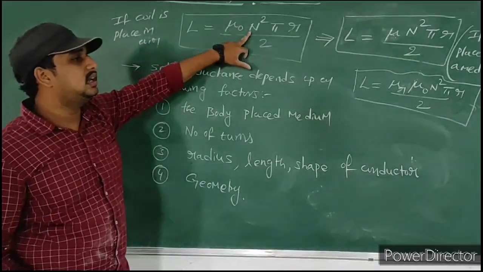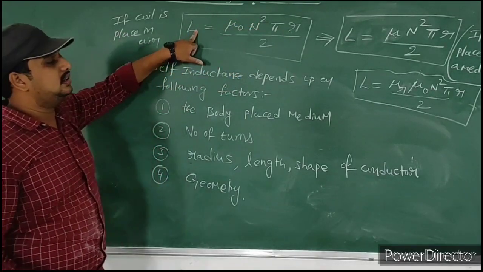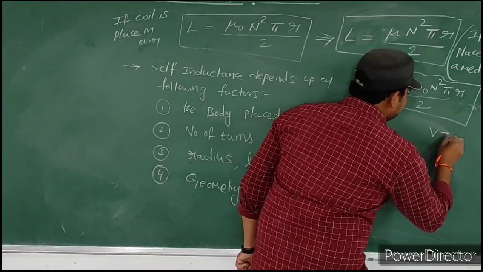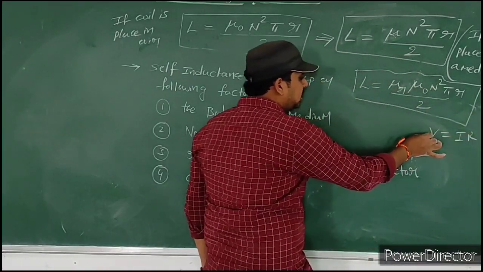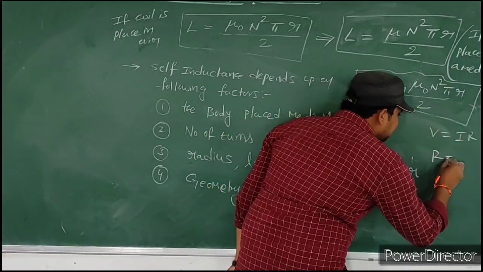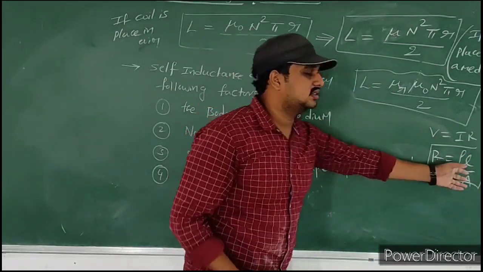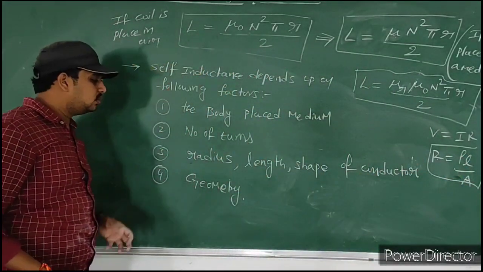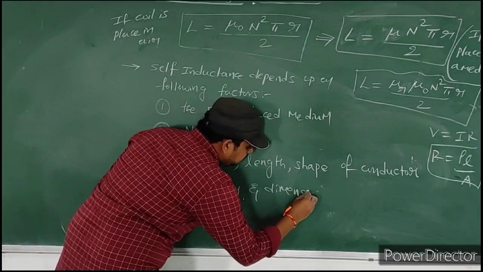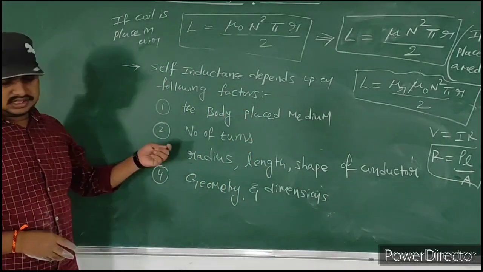That means if the number of turns increases, self-inductance increases. If the radius increases, self-inductance increases. A simple thing here, you know already Ohm's law. In Ohm's law, V is equal to IR. Resistance is independent of voltage. Resistance is independent of current. But resistance depends upon length and area. Resistance depends upon dimensions. Similarly, self-inductance also depends upon geometry and dimensions. So this is the thing.